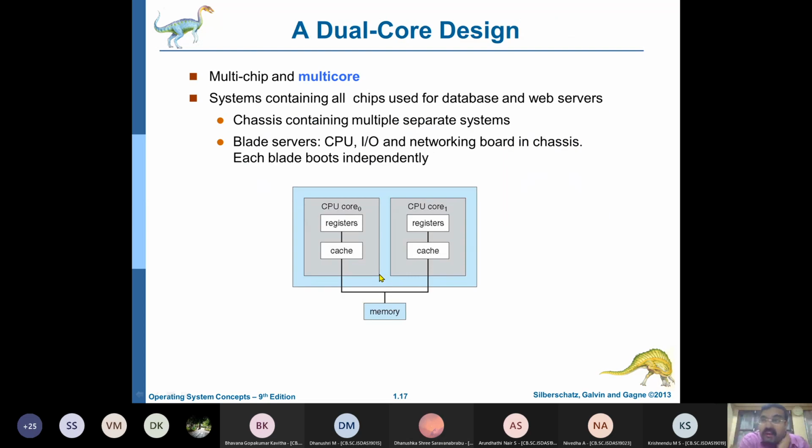You can have a dual core. Dual core means within a single processor, there are two cores. Each core acts as if it is a processor, a mini processor. So when you say it's a dual core design, it means that there are two processors in that. That is the meaning of this dual core.